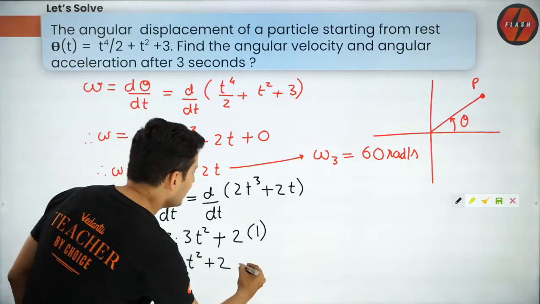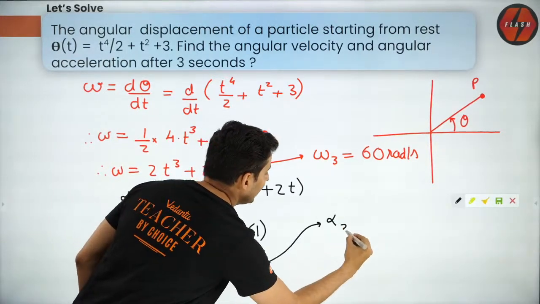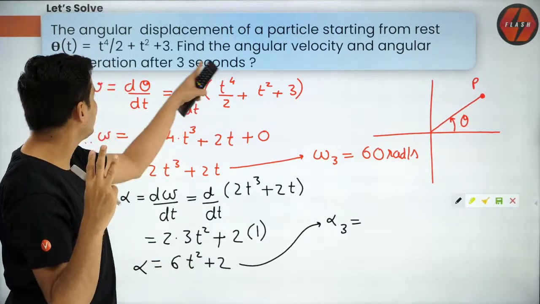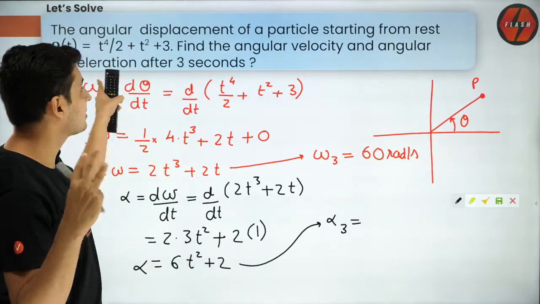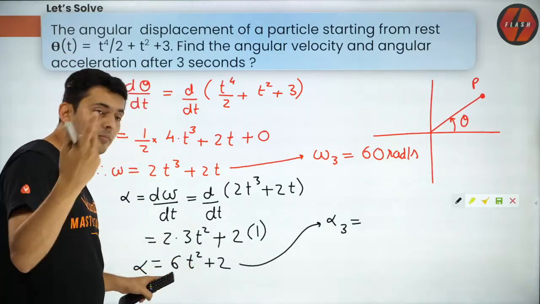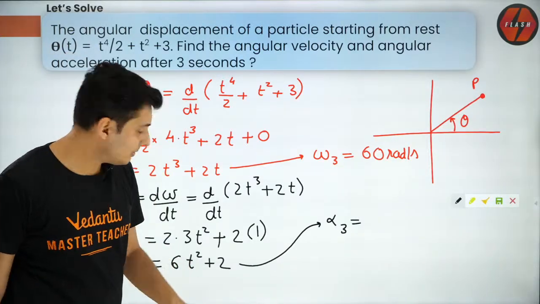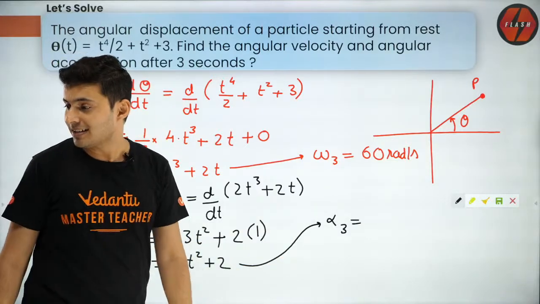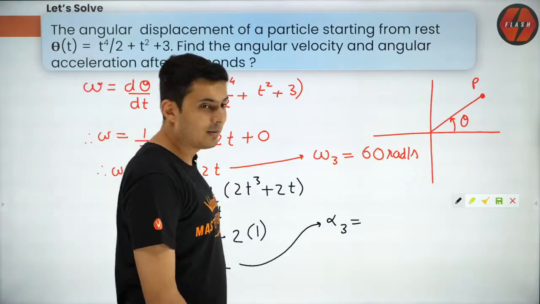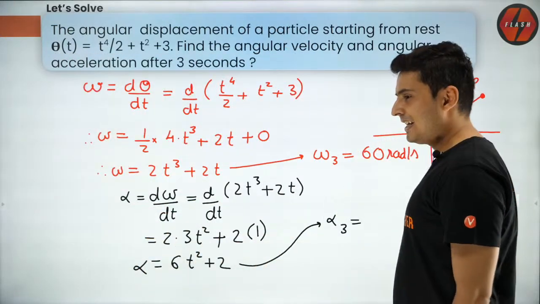And similarly, you have to find alpha at 3 seconds. So just substitute time as 3 because that's what has been asked. At 3 seconds, what is the angular acceleration? So 3 square, 9. 9 into 6, and plus 2. What is the answer? Very good. 54 plus 2, yes, 56.